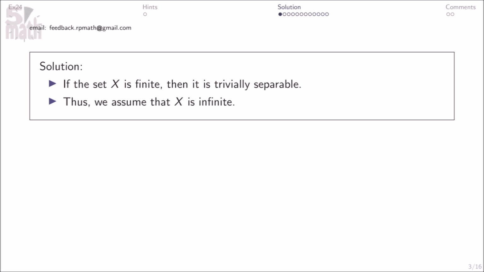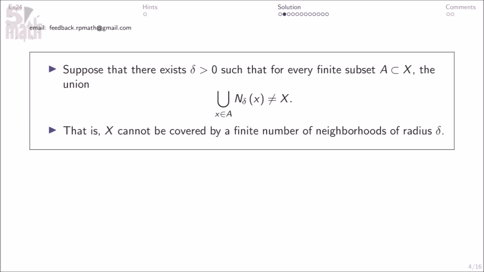Thus, we assume that X is infinite. Suppose that there exists delta greater than 0 such that for every finite subset A subset of X, the union here, that is, X cannot be covered by a finite number of neighborhoods of radius delta.